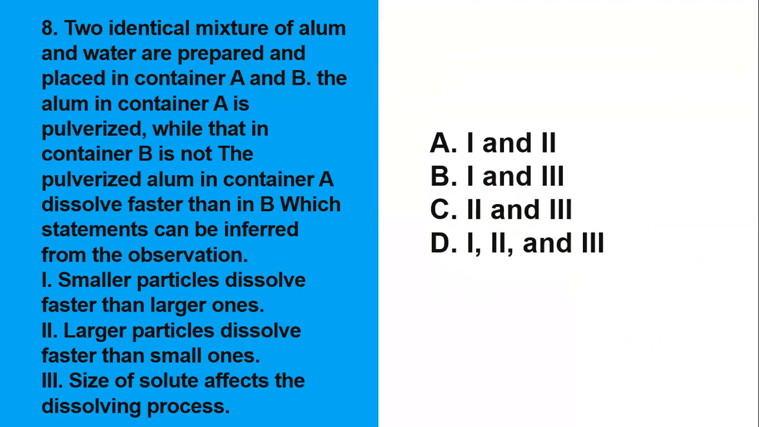Two identical mixtures of alum and water are prepared and placed in containers A and B. The alum in container A is pulverized, while container B is not. Which statements can we infer from the observation? We are talking about pulverized and non-pulverized, which means we are talking about particles. Between the two, pulverized dissolves faster compared to non-pulverized. So, therefore, let's try number 1.